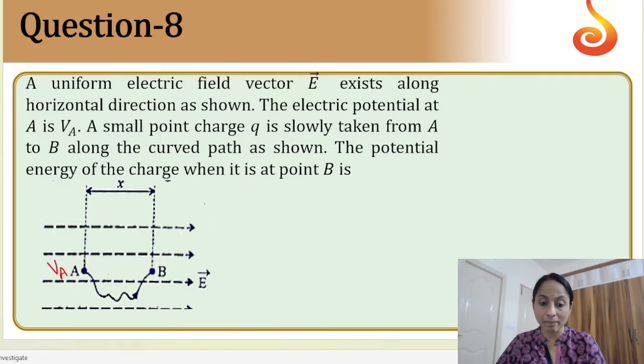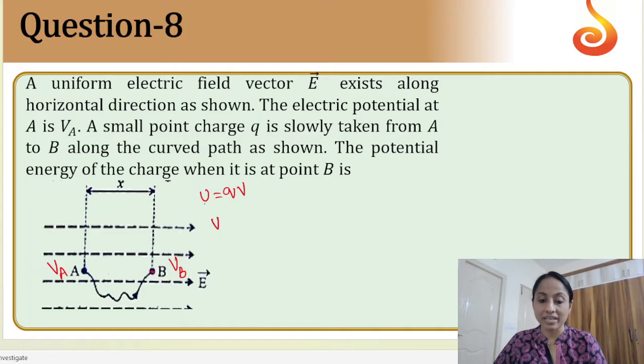So this is the path in which it is taken, and the potential at B, let us take it as VB. The potential energy we need to find out. The potential energy formula is U is equal to Q into V, charge into the potential. But here we need to check that whenever it is taken like this, the potential energy at B is actually the potential difference.